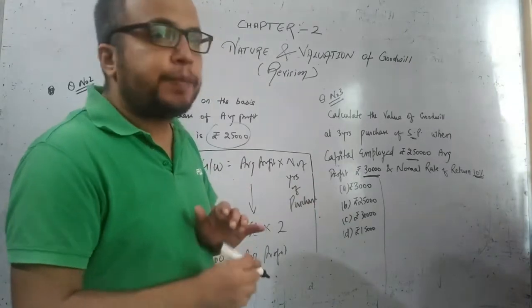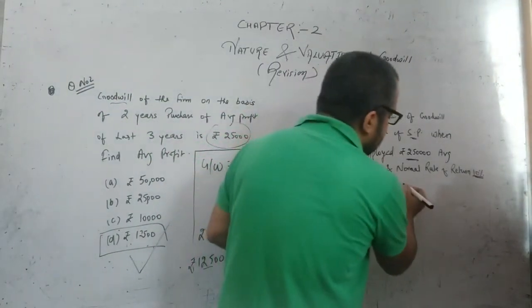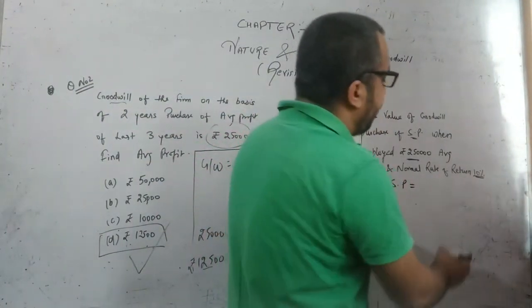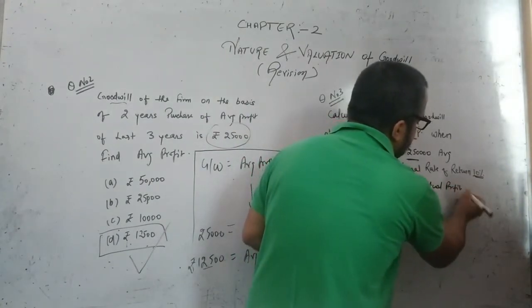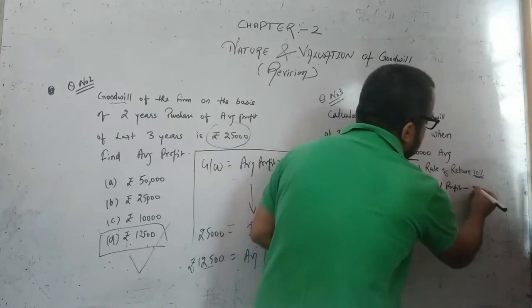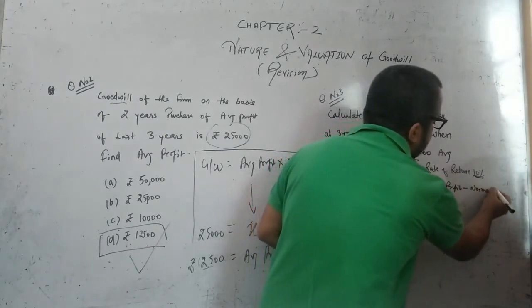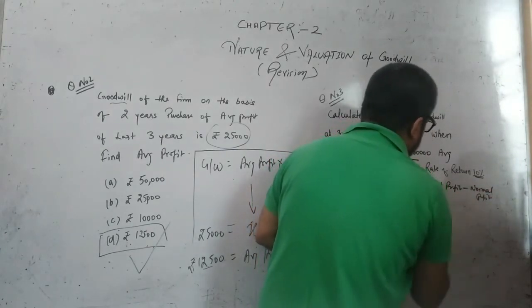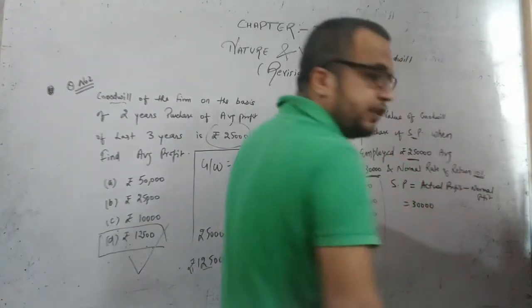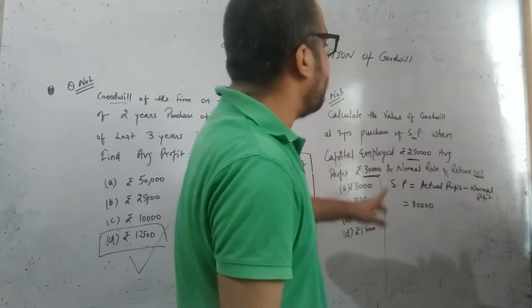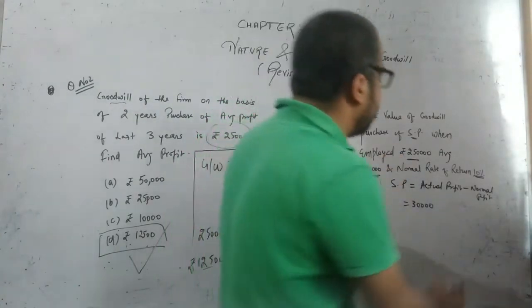How can we calculate super profit? Super profit means actual profit minus normal profit. And actual profit is already given to us, that is rupees 30,000. And normal profit can be computed with the help of capital employed.